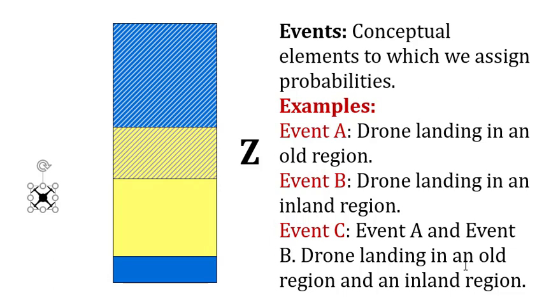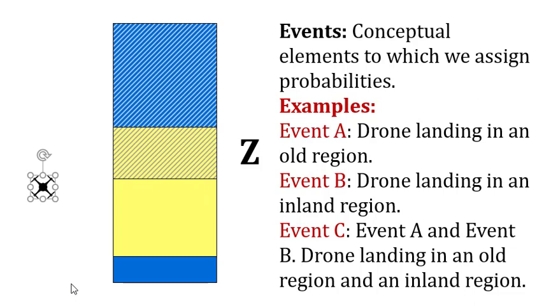Event B is a drone landing in an inland region. So basically it would be that the drone could land in any of the yellow areas. So this is an event, and we can assign probabilities to those events. Now event C, we can combine events. In this case, event C is the combination of event A and event B. So basically it is the joint probability of event A and B.